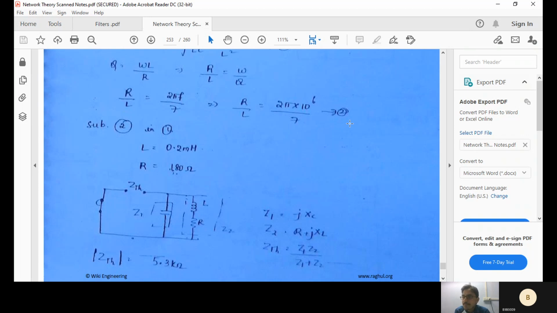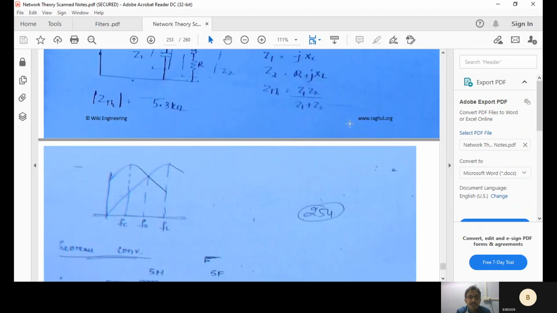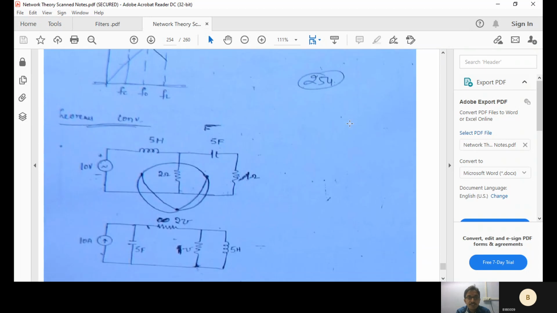The physical resonance example I also mentioned during the time of resonance. Those particular videos might be available. See, Q is equal to L omega by R, the quality factor. We define the quality factor Q is equal to L omega by R during the time of resonance. There are some calculations based upon that.